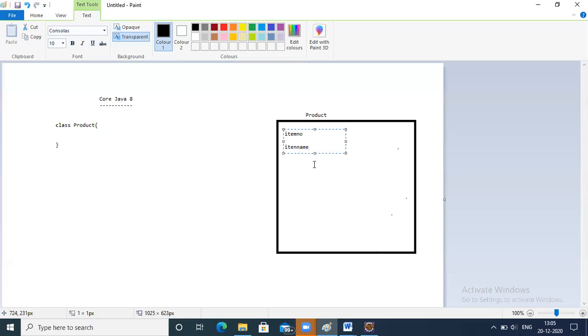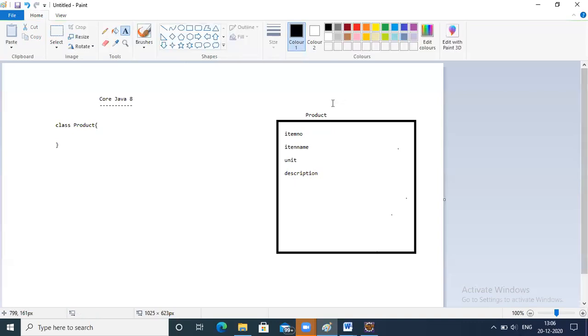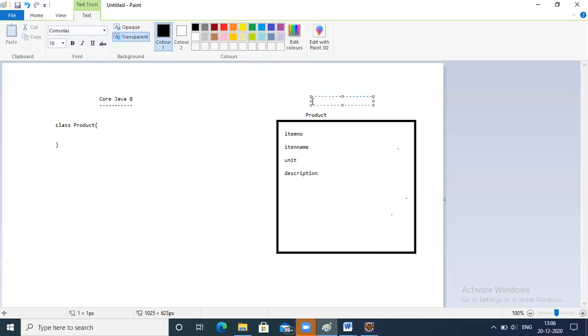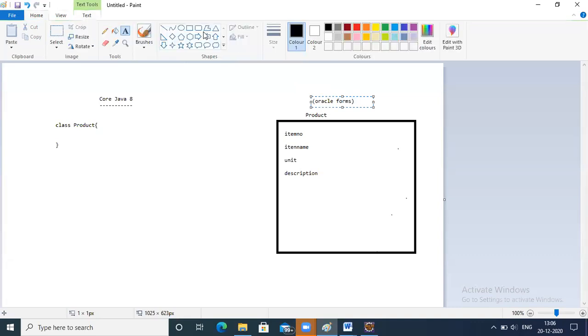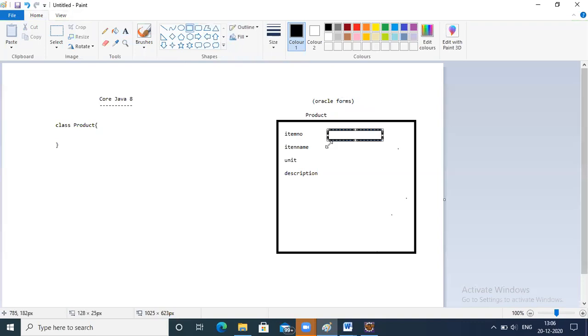Next, unit of measure and description. Okay, number of units and description. So this is information about an item that you usually maintain in Oracle Forms. Since you worked on Oracle, let us take an Oracle Forms example. So you maintain information about an item number. Something like this you create, isn't it, in Oracle Forms?